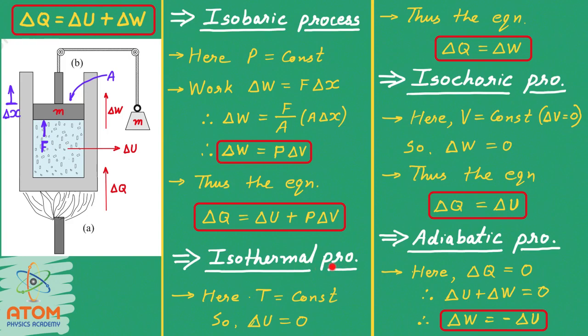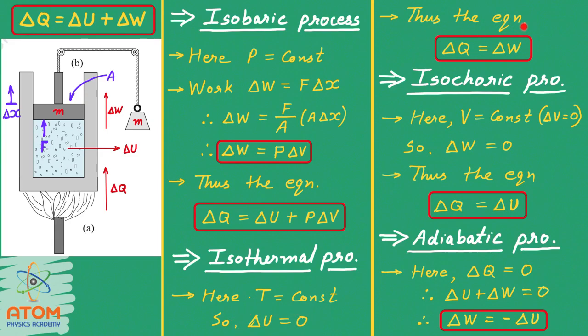Now, if the process is isothermal, that means somehow during the process, let us say the temperature is kept constant. So here T is constant. Now when the temperature is constant, there is no change in the internal energy of gas. Mind well, if the temperature of the system, that means of the gas, remains constant, there is no change in the internal energy of this system. So when T is constant, delta U, that is the change of internal energy, will become 0.